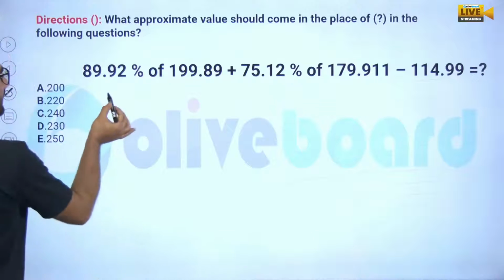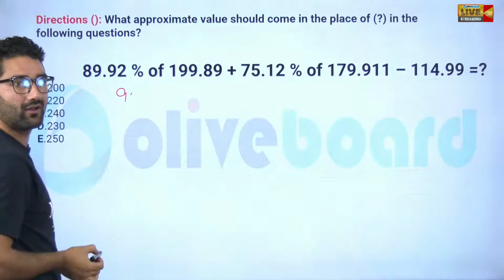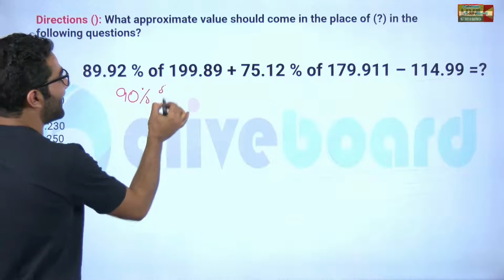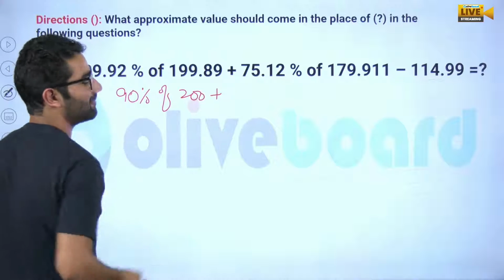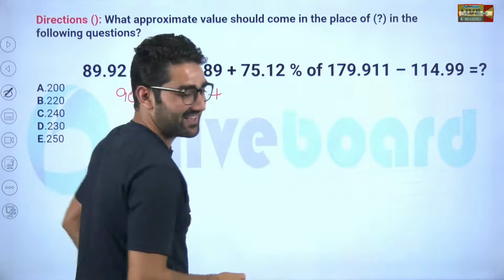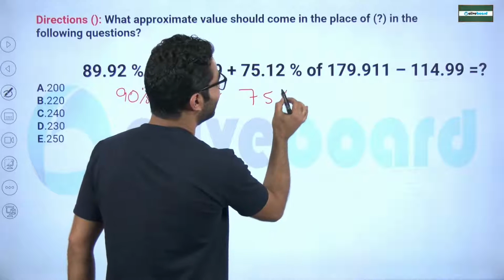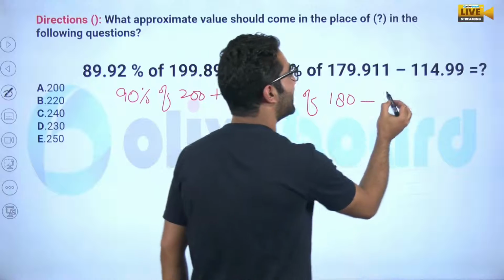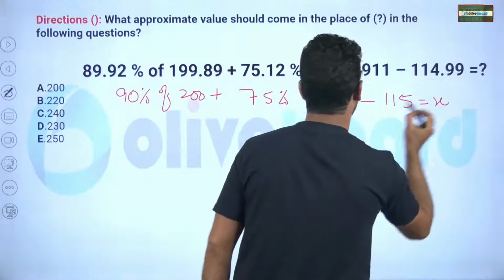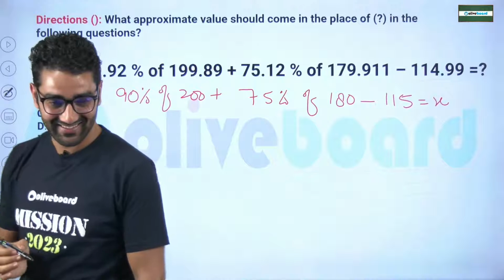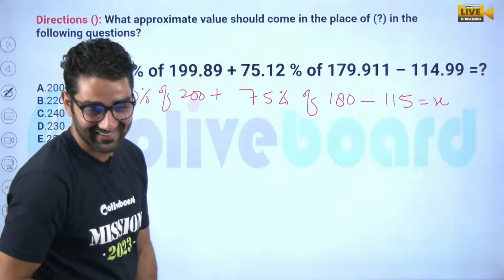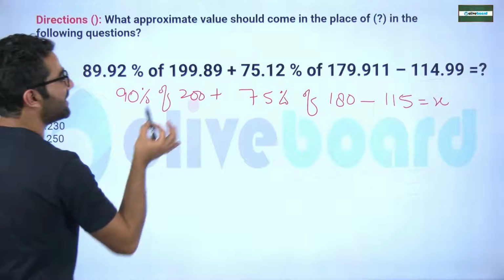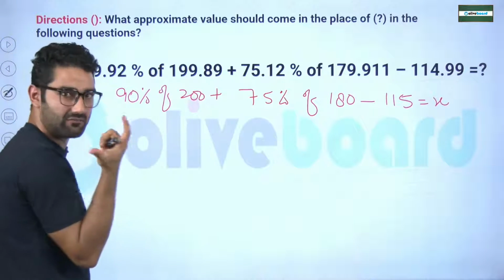Okay. It is asked, sir, can we write it as 90 percentile of 200 plus 75 percentile of 180 and that of minus 115, that is equal to the value of x. Have a look, my dear. Can you calculate 90% of this, sir? 10% will be 20.